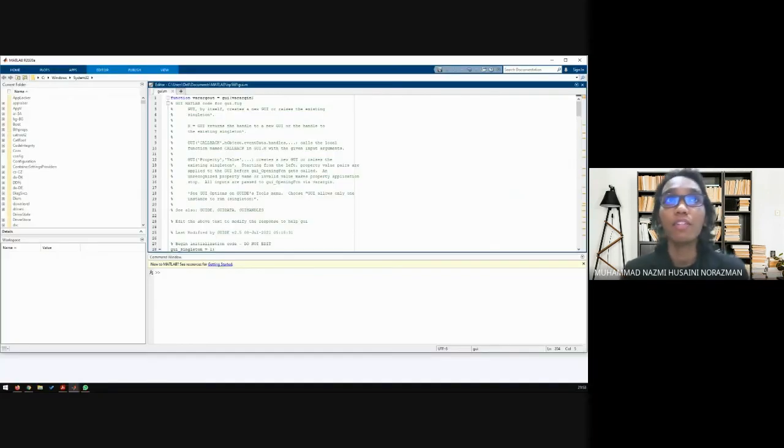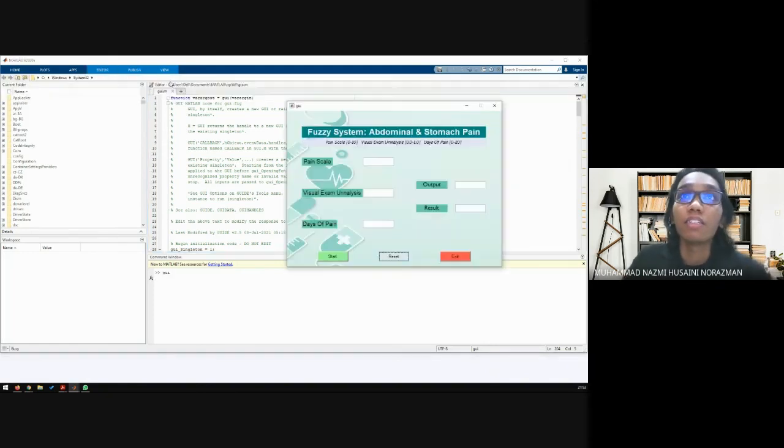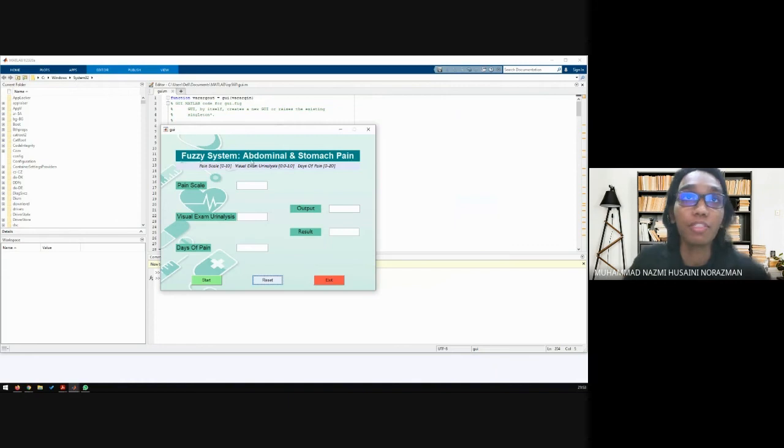Now we are going to see in MATLAB that we run our graphical user interface. So here is our system demo, which is called Fuzzy System Abdominal and Stomach Pain. Below the title, we have some commands which say pain scale in 0 to 10 range, visual exam urinalysis 0 until 1, and days of pain 0 until 20. This information is important because if the user inputs more than or lower than that range, it will give a statement to say that the user has put a wrong number. So here is an example.